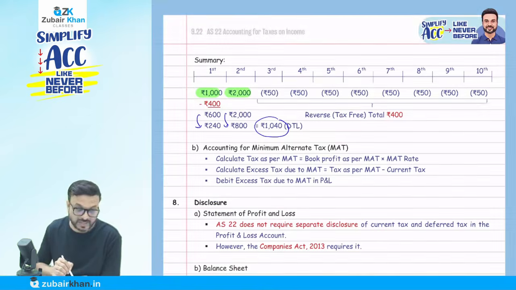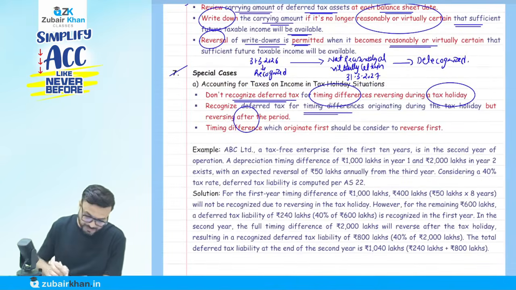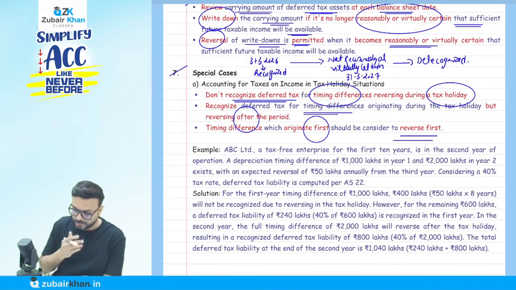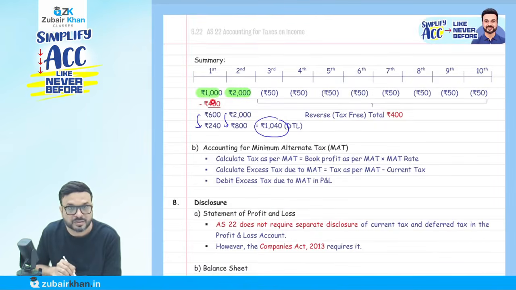Then we only have to create a deferred tax on that portion. On these 400, which is going to reverse during the period in which there is no tax, we are not going to create a deferred tax. Then they say a timing difference which originates first should be considered to reverse first. It means these 400 will be adjusted from the first year only. Then the balance comes in the second year, and then we are going to create a deferred tax on it.